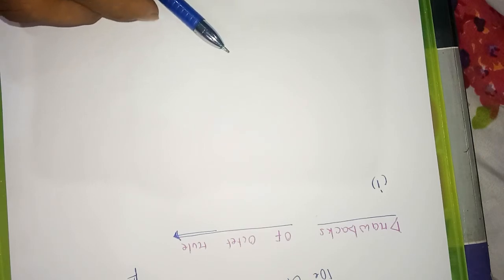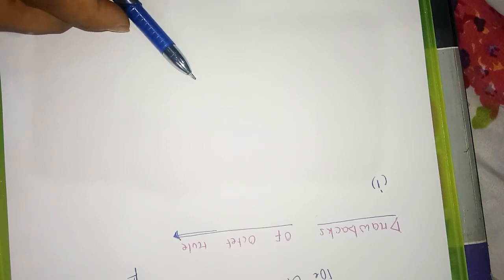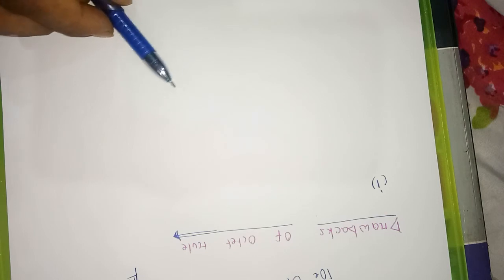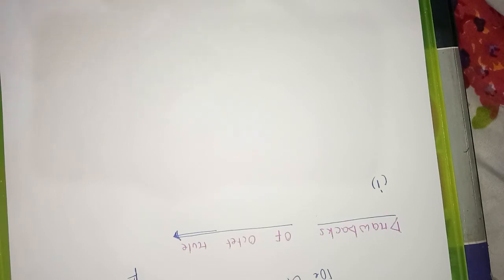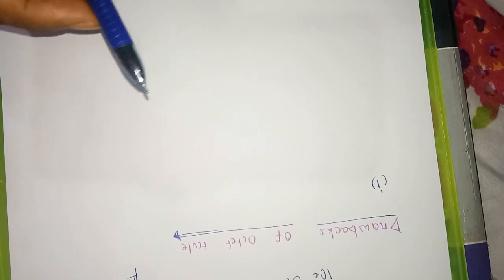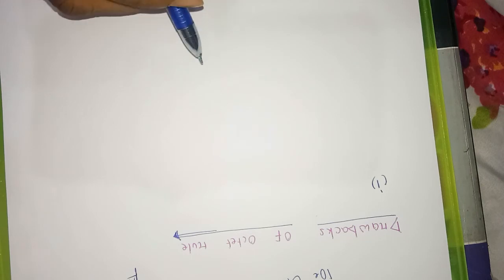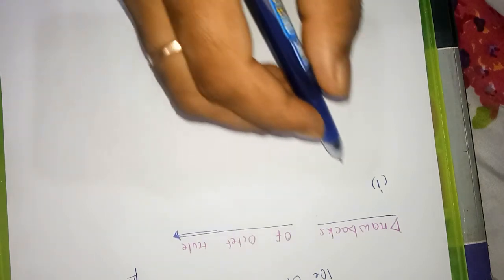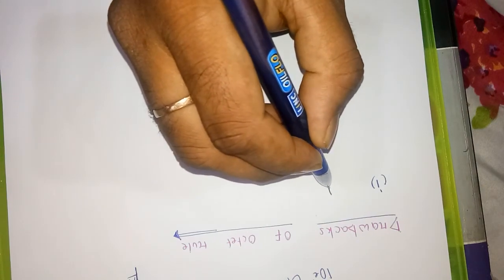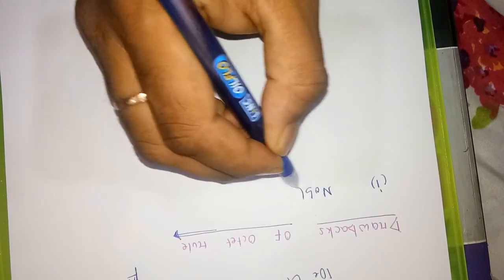Drawback means something which you cannot do. If I give you some stone to eat, then you are not able to have that stone. So this is the drawback. Drawback means a rule which cannot explain something. So in the drawbacks, first of all, this rule is not applicable for noble gas compounds.